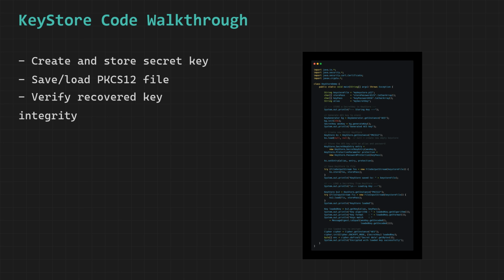the key store mechanism. We create a brand new PKCS12 key store instance by calling the load method and passing two null parameters to it, which is a special and intentional way of initializing a completely fresh and empty key store that does not yet contain any keys or certificates or any other cryptographic material. The PKCS12 format is chosen because it is a widely supported, industry standard format for storing cryptographic keys and certificates that is recognized and compatible with a very large number of security tools, platforms, and programming languages beyond just Java, making it an excellent choice for interoperability.